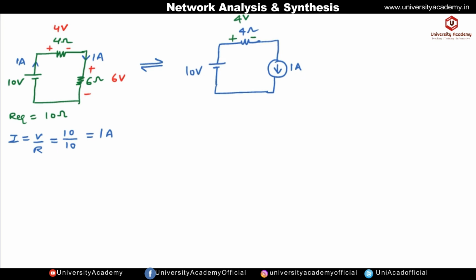Now total voltage applied to this circuit is 10 volt. 4 volt has dropped across this 4 ohm, so the remaining voltage will appear across this 1 ampere source. Similarly, you can find the resistance of this current source, which is given by V by I, so it will be equal to 6 ohm. So R equivalent for both the circuits is same, so this is known as the substitution theorem.